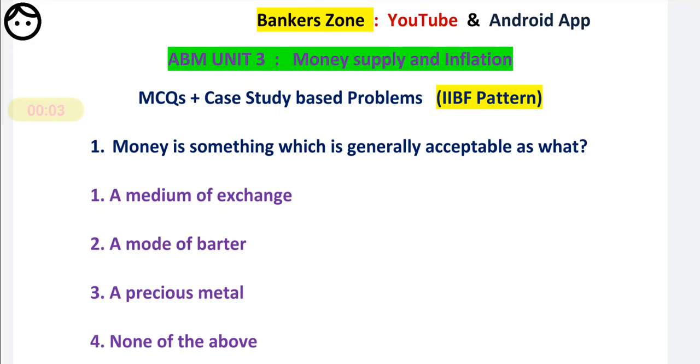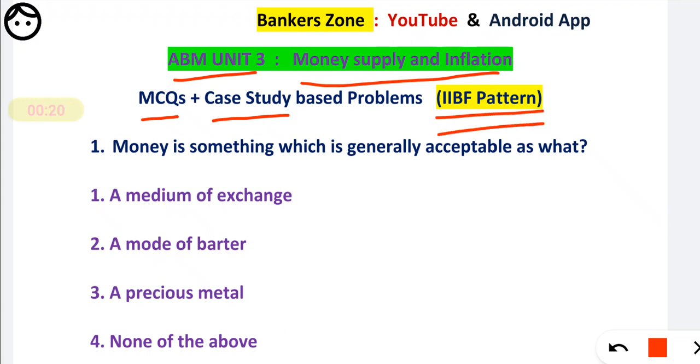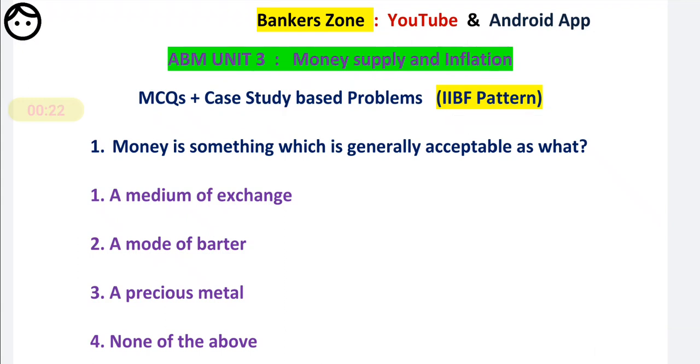Hello friends, let's start with the CAIIB Advanced Bank Management Module A Unit 3, Money Supply and Inflation, and based on that we are going to discuss MCQs plus a case study, all based on the IIBF pattern. Okay, so friends, see here.